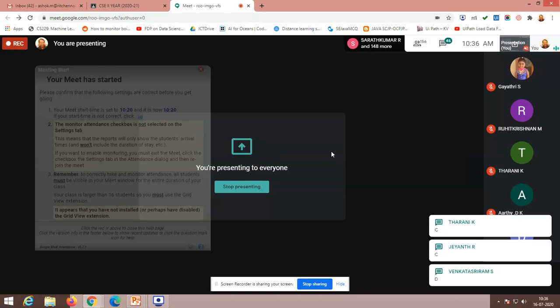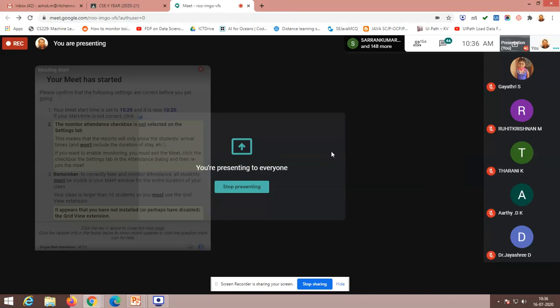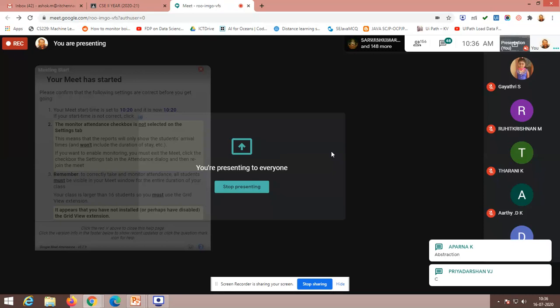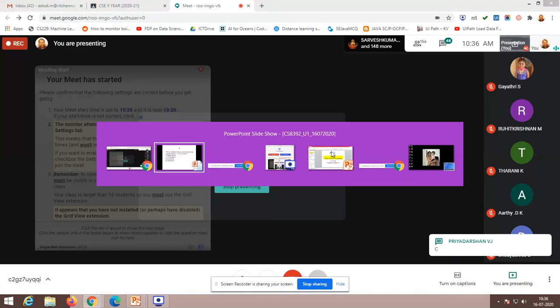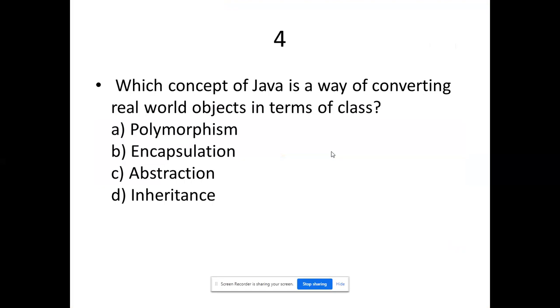Options are coming as C, D. Okay. C, D. Yes. Ultimately, the answer is abstraction. Because the detailed study of accessing everything will come under abstraction. Nothing will be visible to you.